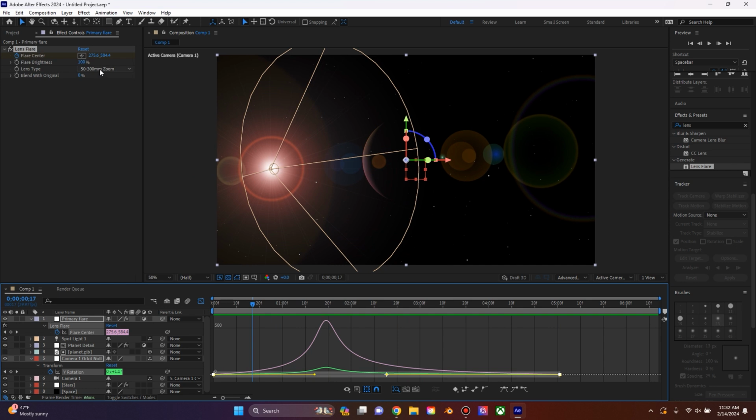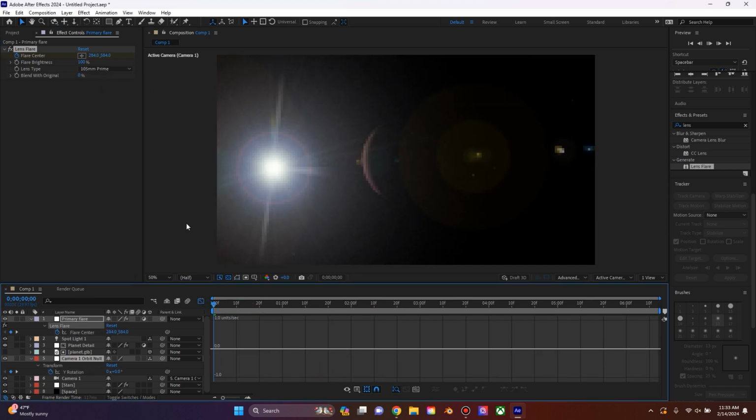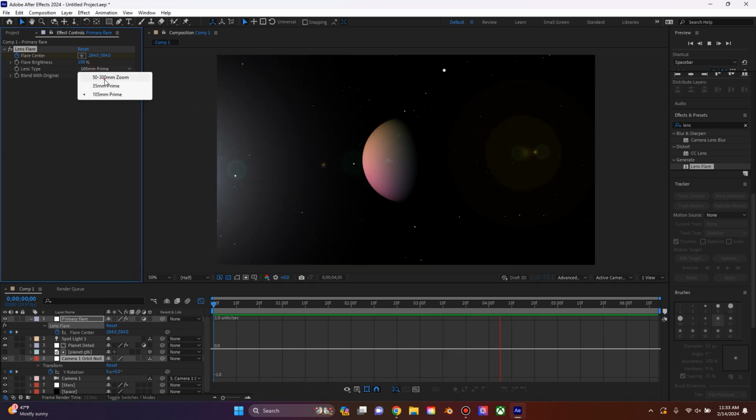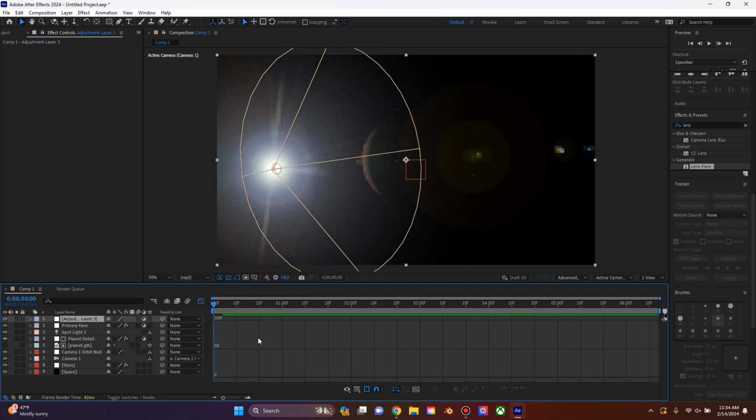Then what we can do is change the lens type. I personally think the 105 works really well for this because it's bright and it kind of matches the look of what the real sun would be. So what I'm gonna do is I'm gonna create a new adjustment layer, and I'm gonna rename this to Sun Glow, and it's gonna be on top of everything else.